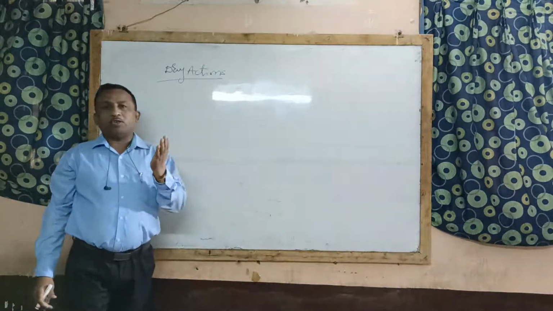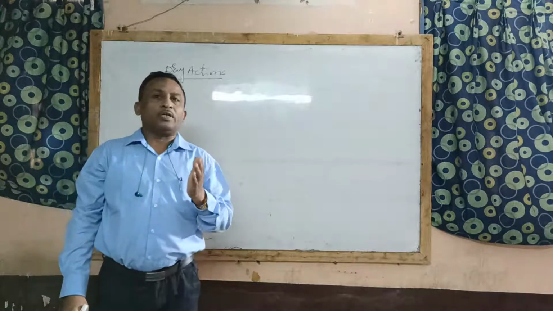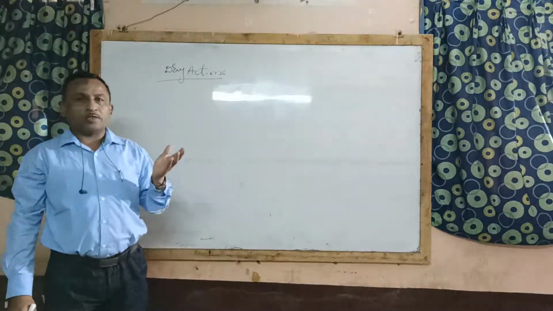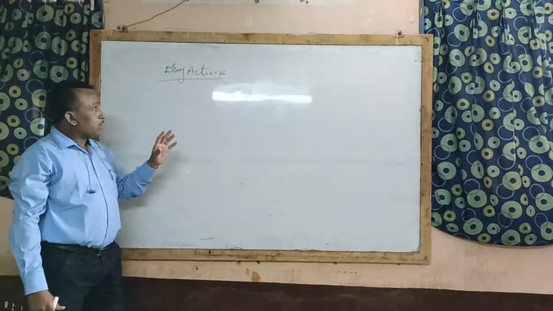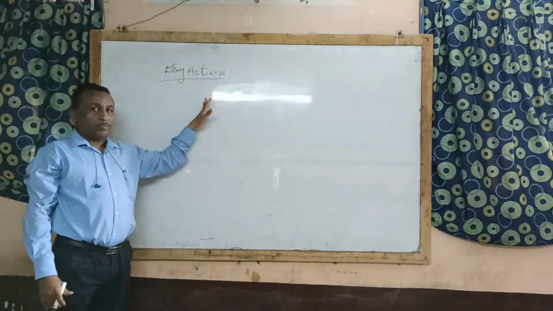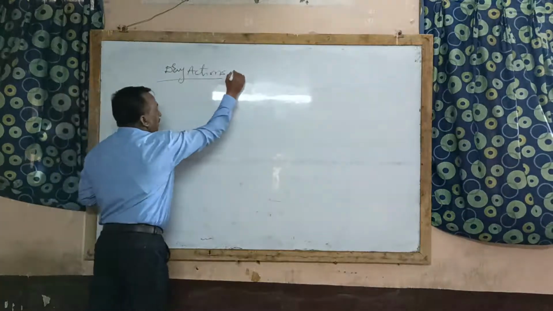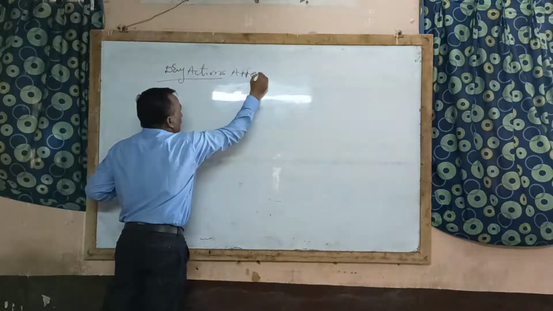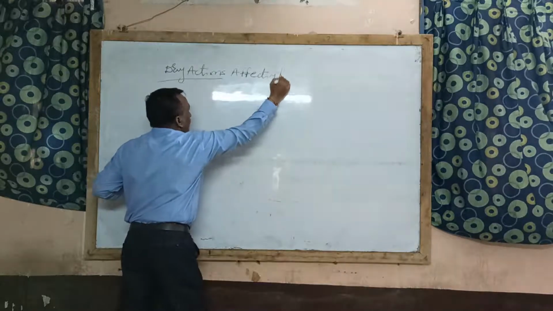These are the variety of actions produced by different drugs depending on the category and type of the drug. But any type of drug action may be affected by various factors, that is, factors affecting or modifying the drug action.